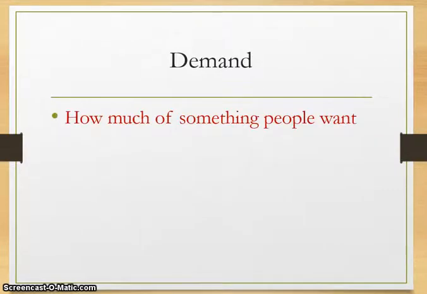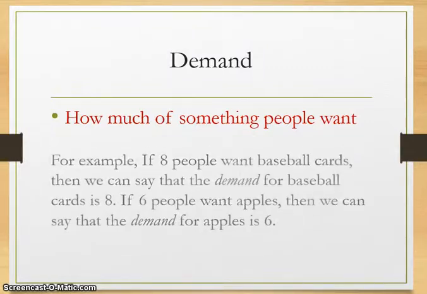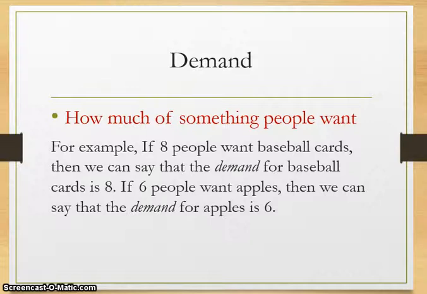On the other side is demand. Demand is how much of something people want. It sounds a little bit harder to measure, but it really isn't. To measure demand, we can use a very simple numbering system, just like the supply one we used. If 8 people want baseball cards, then we can say that the demand for baseball cards is 8. If 6 people want apples, then we can say that the demand for apples is 6.